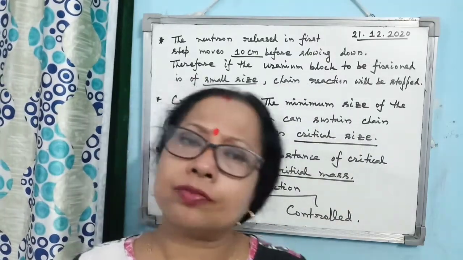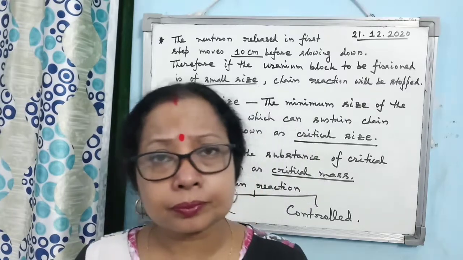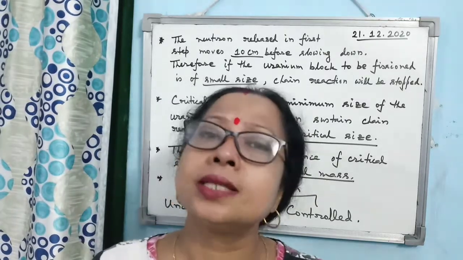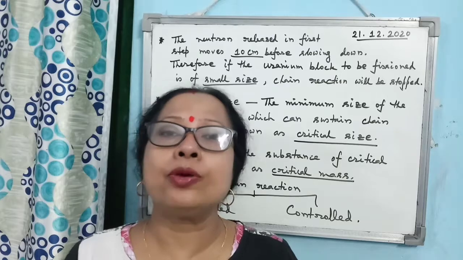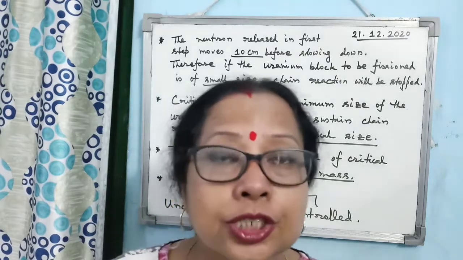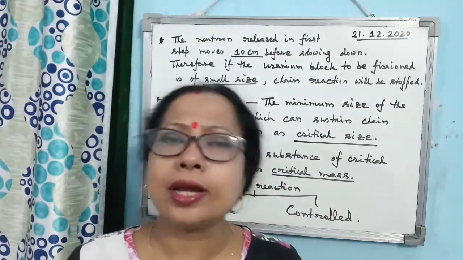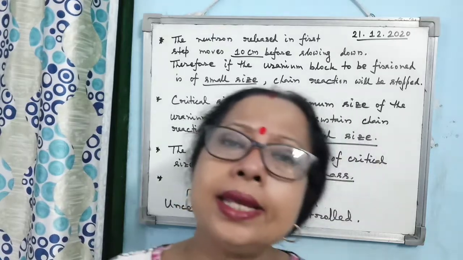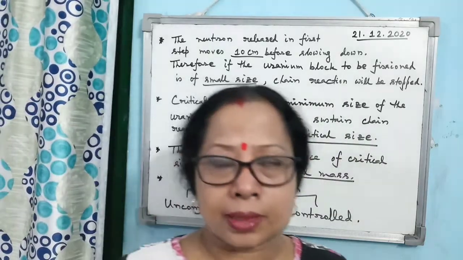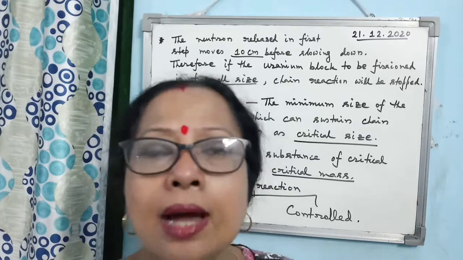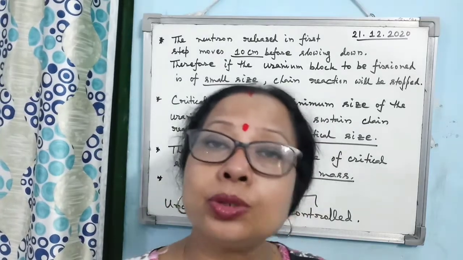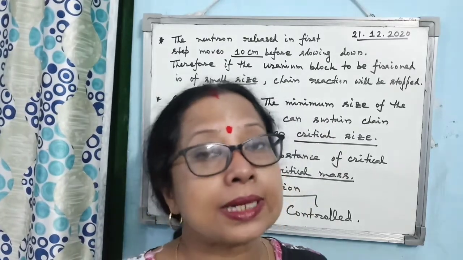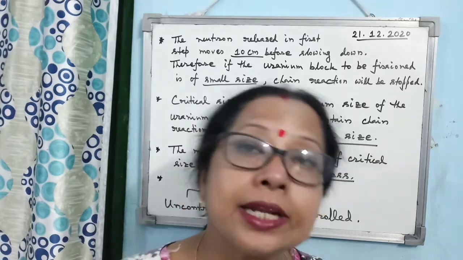The first part of the nuclear reactor is the nuclear fuel. What is the nuclear fuel? Simply a uranium rod, an enriched uranium rod. Enriched uranium rod means what? You know that in naturally occurring uranium, the percentage of uranium-235 is less and the percentage of uranium-238 is more.